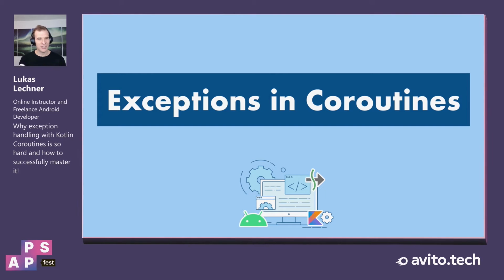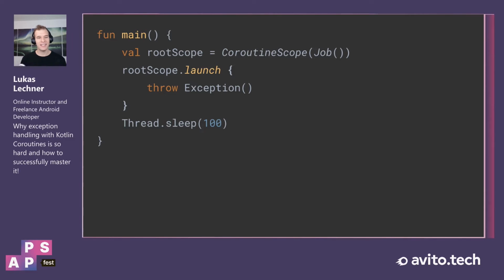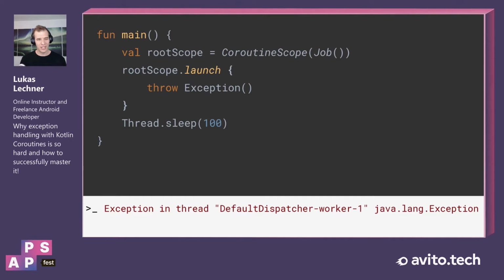Exception handling is much more interesting when exceptions are thrown in coroutines. So when we look at this example in which we have a root scope, which is basically a coroutine scope, and we launch a new coroutine in this scope, and this coroutine then throws an exception. And if we just run this app, then the app crashes and the exception in thread DefaultDispatcher-worker is printed out. And this is pretty much what we expect, because an exception gets thrown, but it's not handled at some point, so the app crashes.